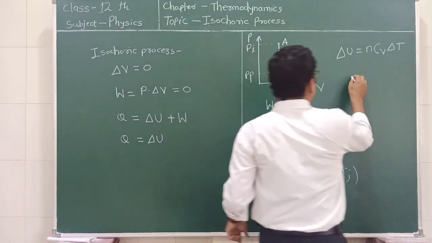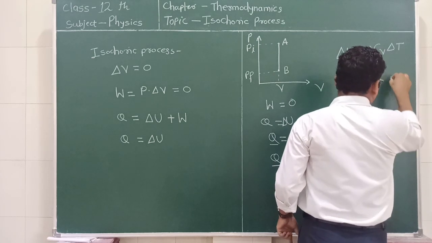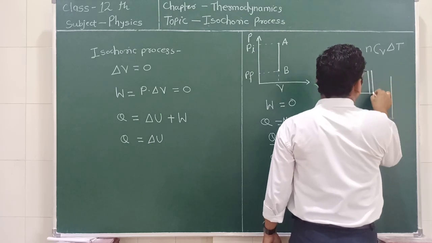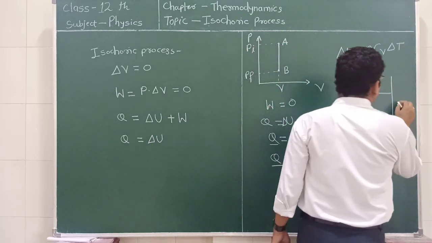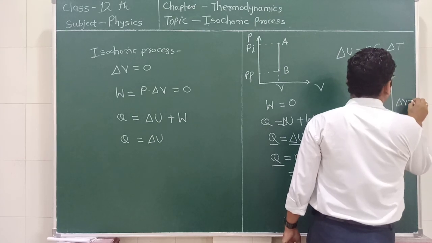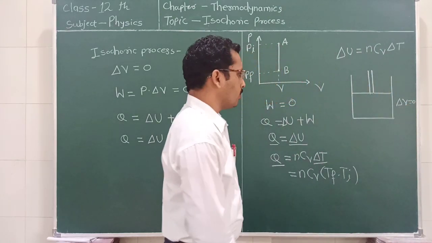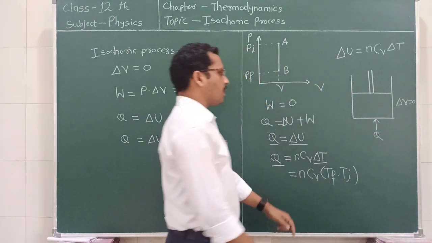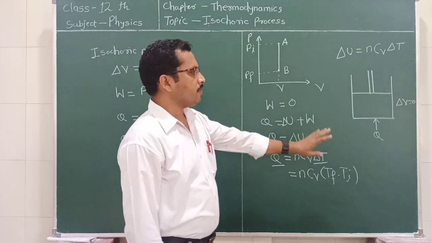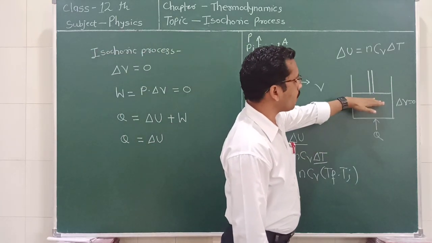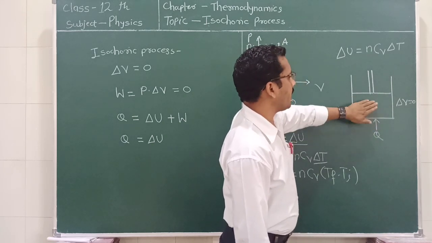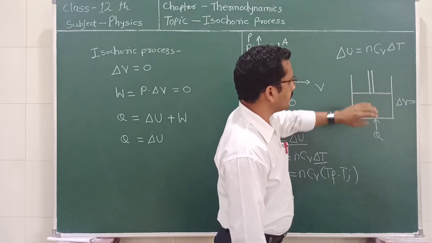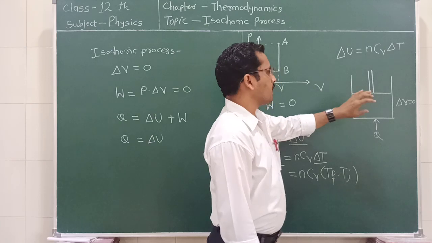Consider a container containing gas and fitted with a piston such that its volume is fixed, so the change in volume is equal to 0, and we are supplying some heat by means of a burner. As the volume remains constant, the piston is not movable, and the heat supplied to the gas is used to increase the internal energy, and due to the increase in the internal energy, the temperature of the gas also increases.